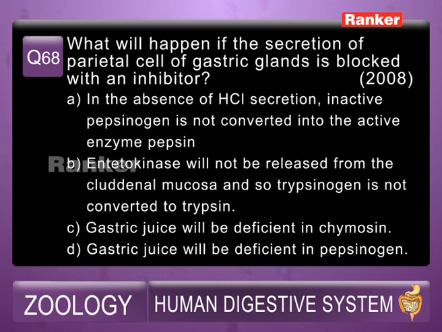A, in the absence of HCl secretion, inactive pepsinogen is not converted into active enzyme pepsin. B, enterokinase is not released from the intestinal mucus. C, gastric juice will be deficient in chymosin. D, gastric juice will be deficient in pepsinogen.